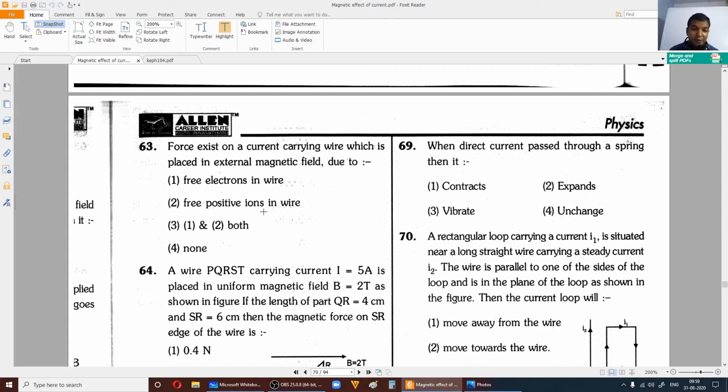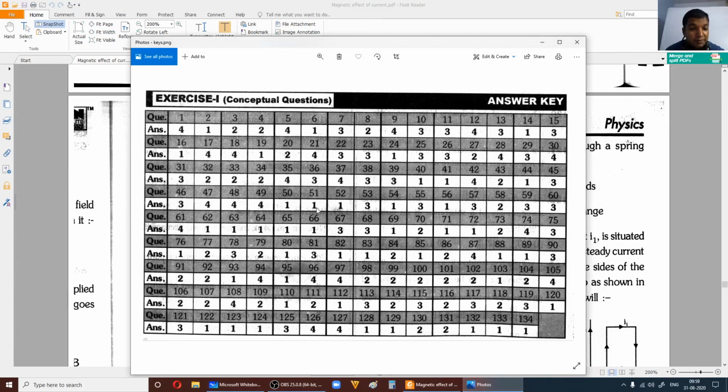They will experience force when you keep it in an external magnetic field, but these electrons are not free to leave the conductor. Okay, they are free to move inside the conductor, but they are not free to leave the conductor. So therefore it is only due to the free electrons in the wire. Okay, so 63rd, it is option 1. Okay, 63rd also it is option 1.